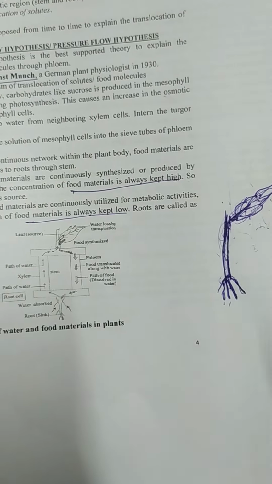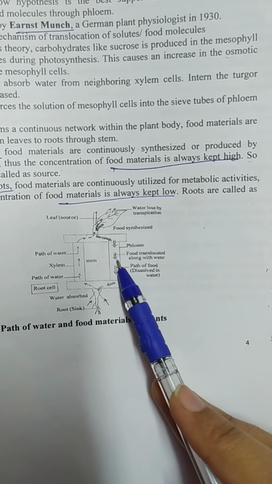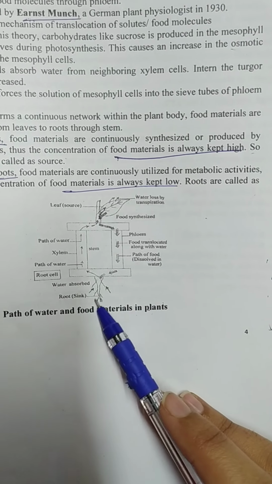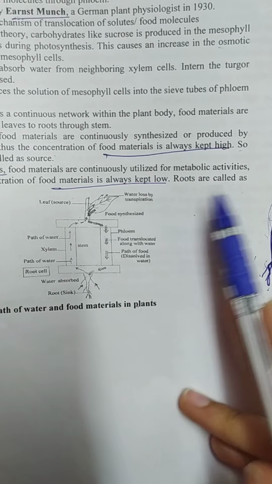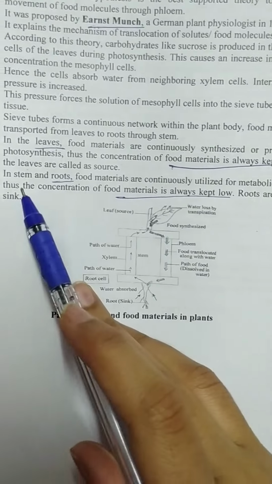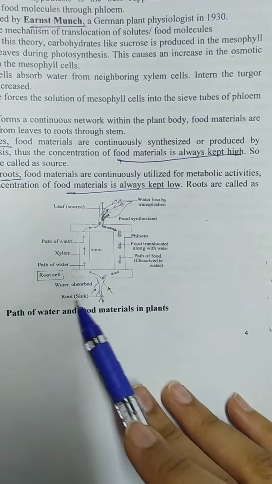That's it. So this is the diagram, the path of water and food materials in the plants. This is the leaf, the source. Here water is lost by transpiration. Here food is synthesized. Here is the phloem, food translocation, the path of food. Here is the root, the sink. Why is it called the sink? Because the food material is continuously utilized by the metabolic activities. Thus the concentration of food material is always kept low. So it is called sink.